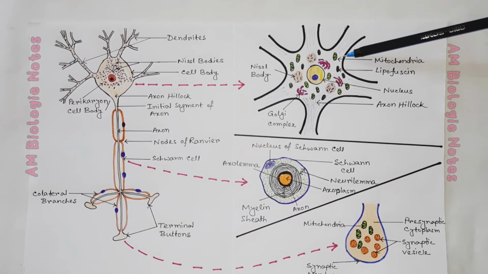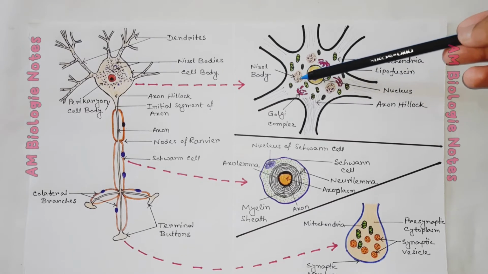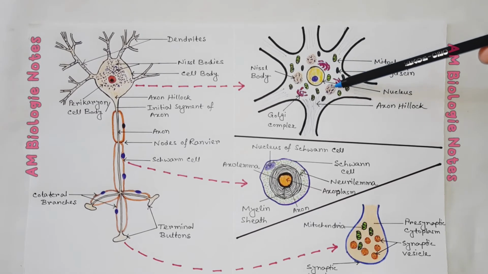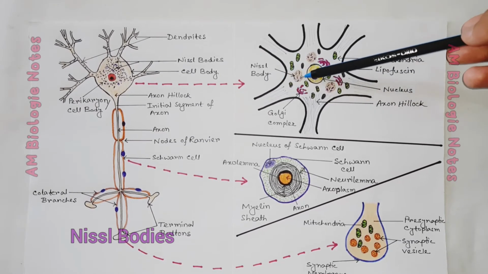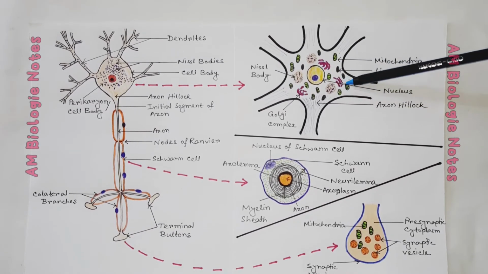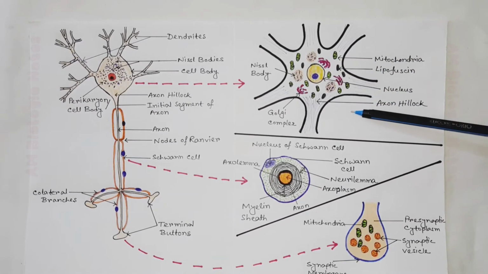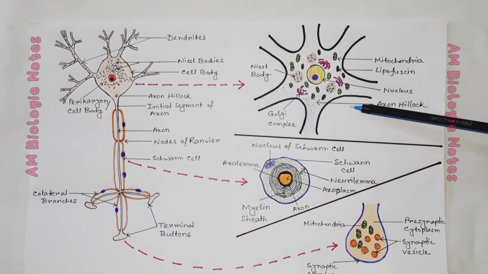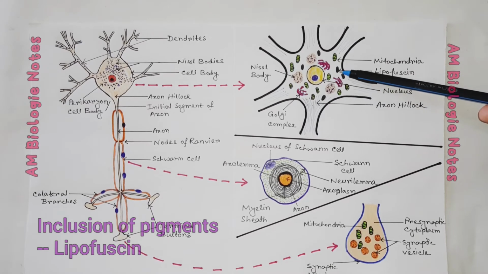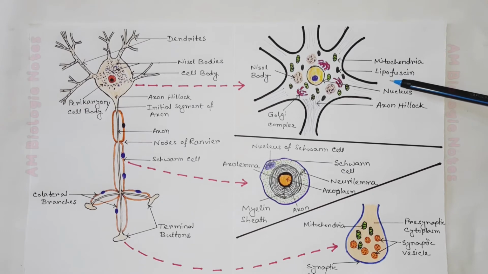When appropriate stains are used, rough endoplasmic reticulum and free ribosomes appear under the light microscope as basophilic granular areas called Nissl bodies. So, these are Nissl bodies. The Golgi apparatus, mitochondria, lysosomes, microtubules, and neurofilaments are also present. Nerve cells occasionally contain inclusions of pigments such as lipofuscin, which is a residue of undigested material by lysosomes.